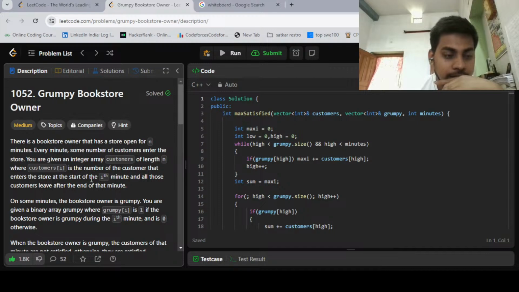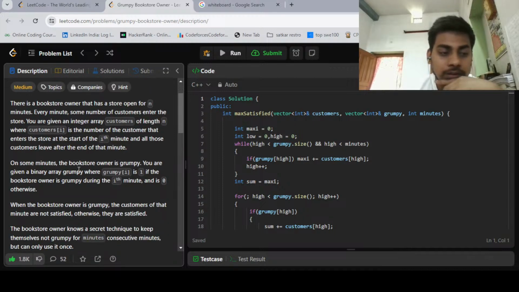And on some times the bookstore owner is grumpy, meaning sometimes they are feeling angry. You are given a binary array grumpy, where grumpy[i] is 1 if the bookstore owner is grumpy during the ith minute, and 0 otherwise.